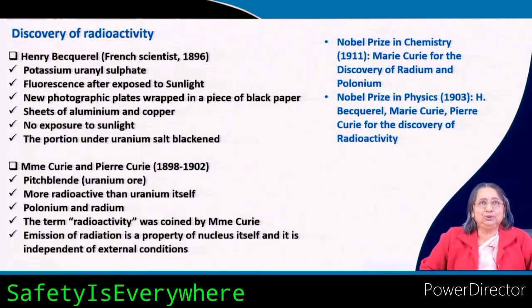Also, Becquerel, one year back the X-rays were discovered, and then he used to do some experiments with this type of fluorescent compound, and he used to see whether X-rays were coming out or not. What happened was, for a few days there was no sun and it could not be exposed to the light, and it was kept on a tabletop.